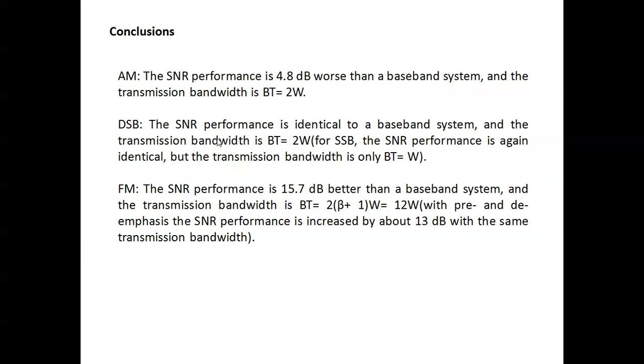For double sideband and single sideband, nothing changes; the SNR value stays the same. For FM, you get 15.7, a 13 dB increase in SNR compared to not using pre-emphasis de-emphasis. So in frequency modulation, this is really good. Thank you.